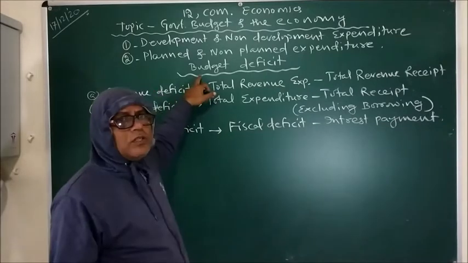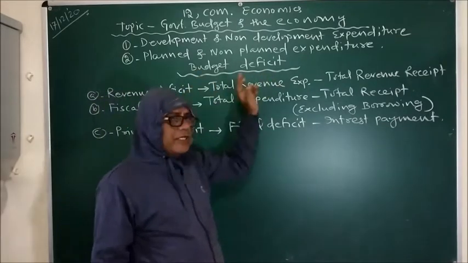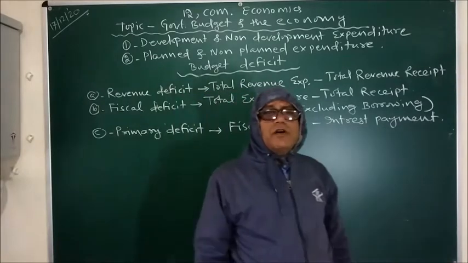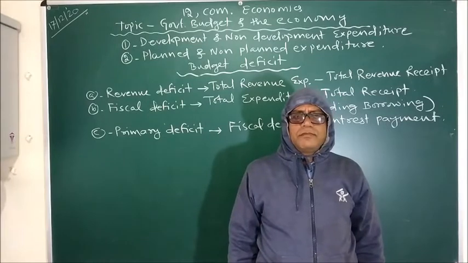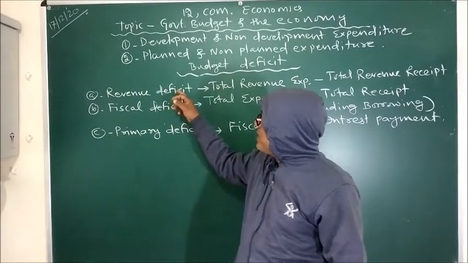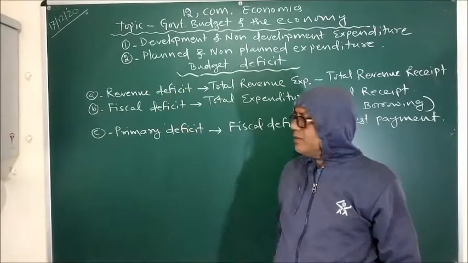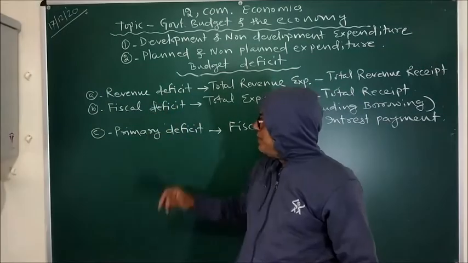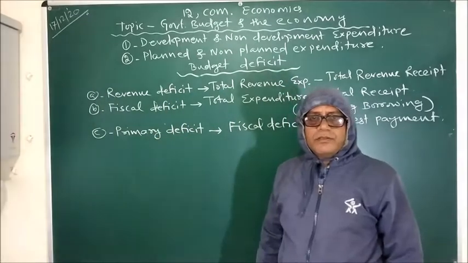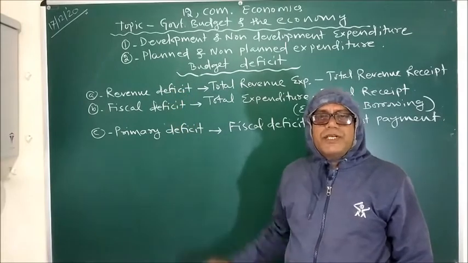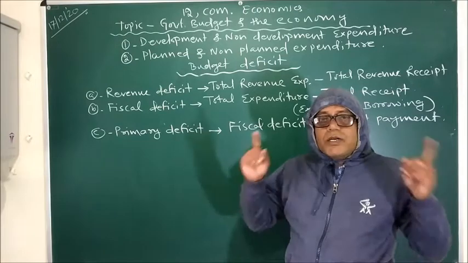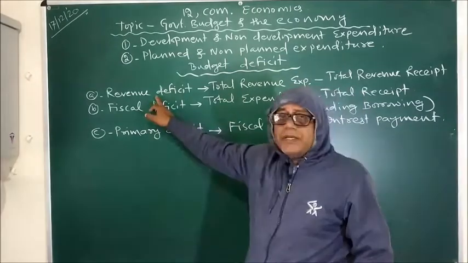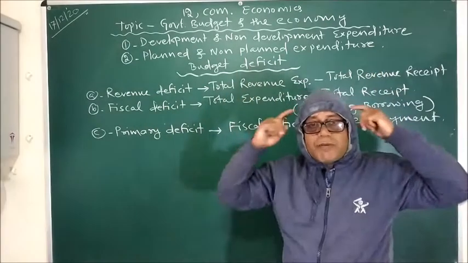Now coming to another topic, budget deficit. What is budget deficit or fiscal deficit? And again, what are the different types of budget deficit? That is revenue deficit, fiscal deficit and primary deficit. All three types of deficits have different implications. We need to understand what exactly comes to our mind by knowing revenue deficit.